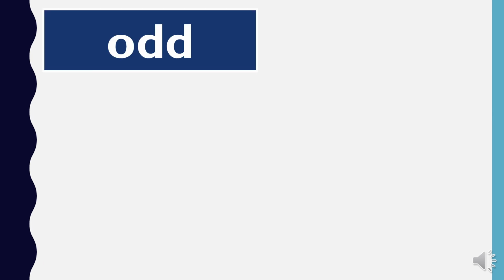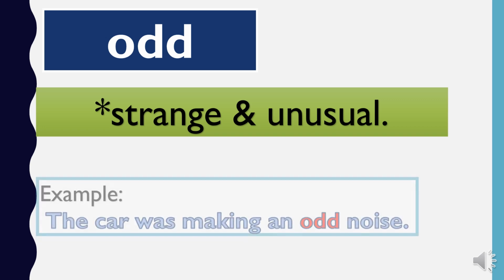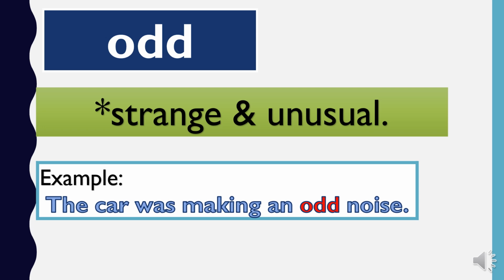So, from reading the previous context, what do you think the word odd means? Odd means something strange or unusual. For example, the car was making an odd noise, a strange or unusual noise.